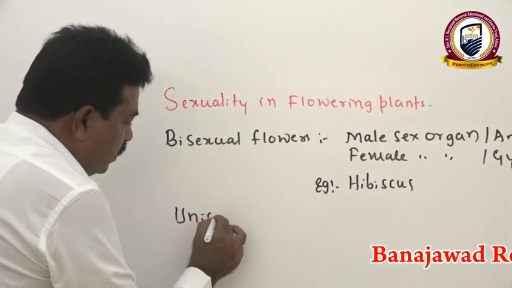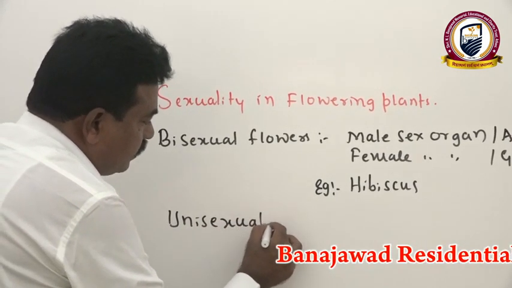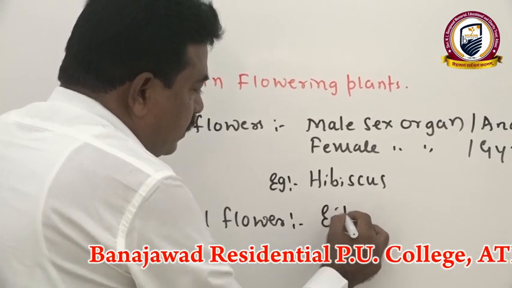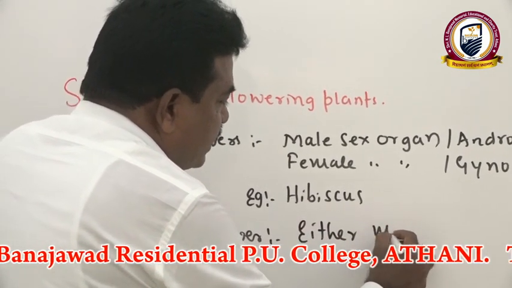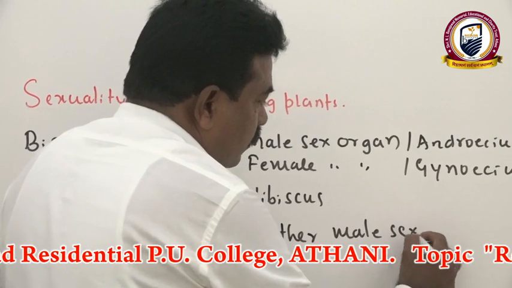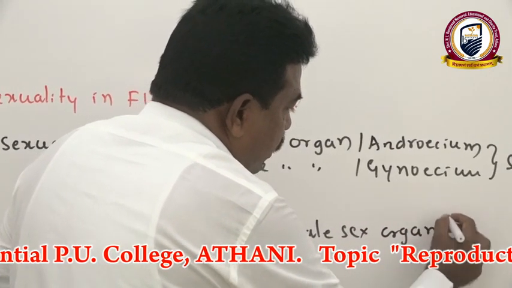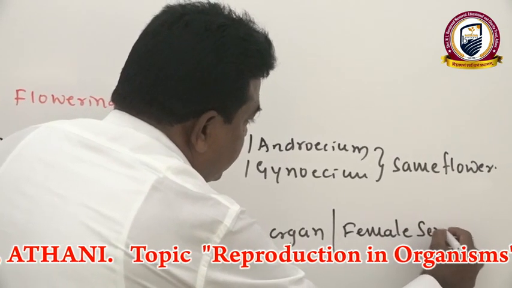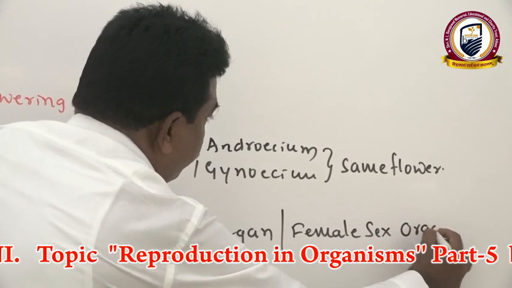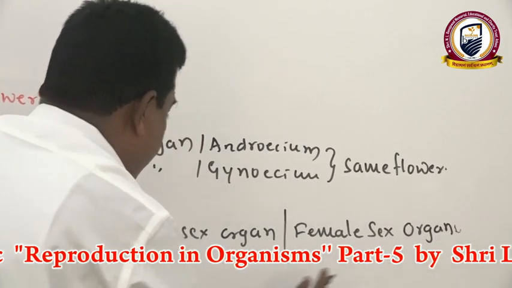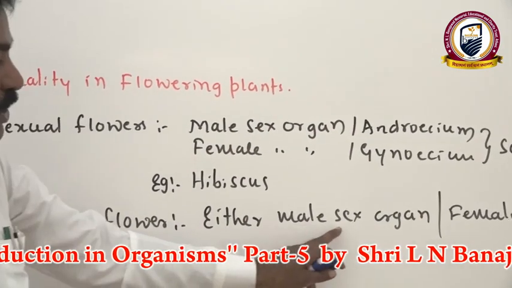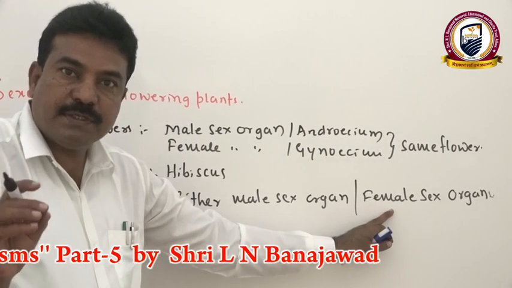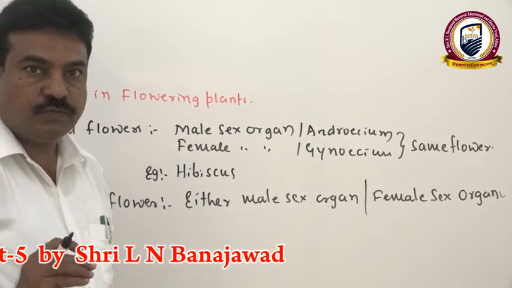Then, in a unisexual flower, either the male sex organ, that is androecium, or the female sex organ is present in a flower. Therefore, in a flower either androecium may be present as a male sex organ or gynoecium may be present as a female sex organ.